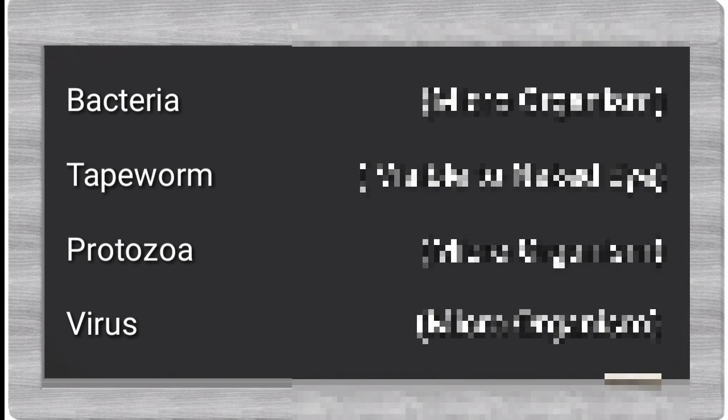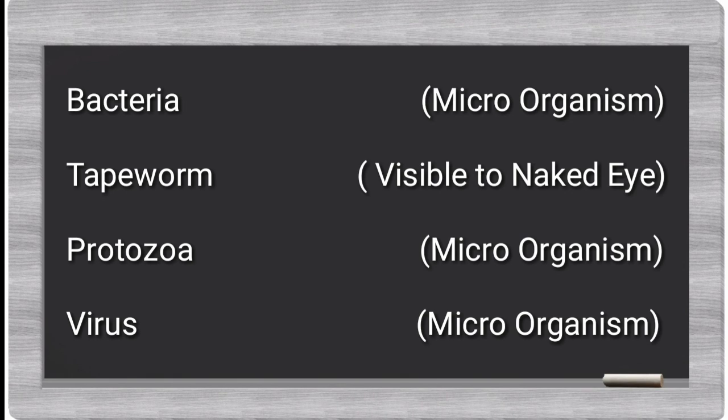Next, fifth one of 12th. Bacteria, tapeworm, protozoa, virus. Which one is odd one among all of these? Let's start from bacteria. Bacteria is a microorganism. Even protozoa also microorganism. Virus also microorganism. And what about the left one? Tapeworm. It's visible to our naked eye. It is present in our digestive system.